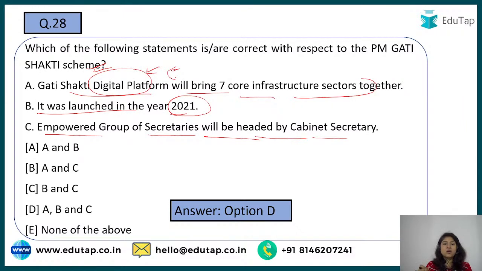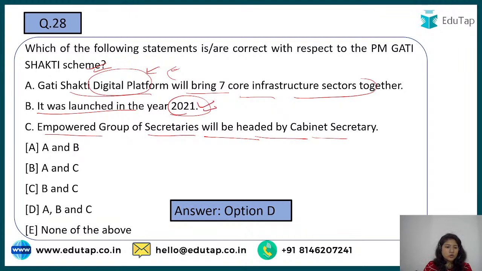This was a big mismatch, a miscommunication. So that is why there is a digital platform where one organization can look up the work of another organization, or the progress of that particular work, so that there is uniformity in infrastructure building in India. So that is the right answer.